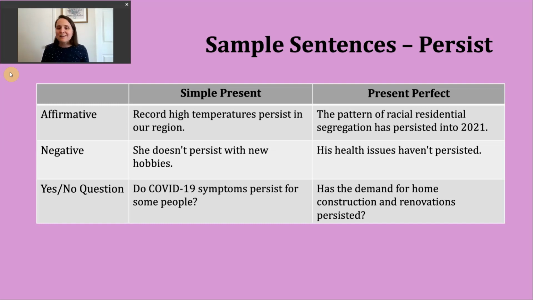Finally, if you want to make a yes or no question in the present perfect, you can start with have or has, whichever form matches our subject, which comes next. And after that, we'll use our participle form of the verb. In this example, yes or no question, I have a rather long subject, I should say. So let's take a look at that.